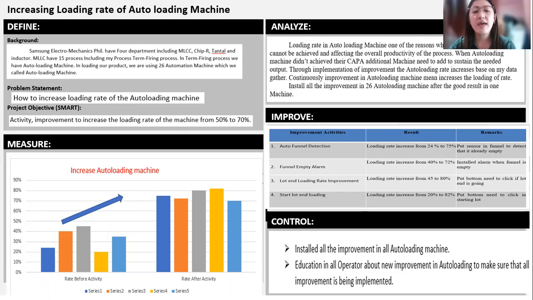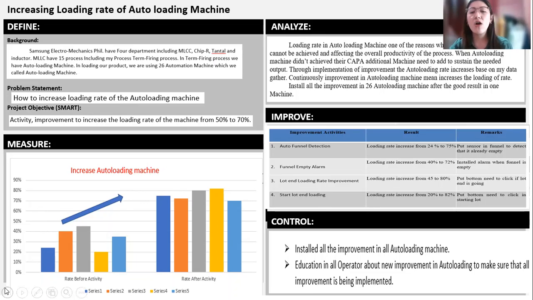Number 3, lot end loading rate improvement. Increase rate from 45% to 80%. Put a button that needs to be clicked if lot end is ongoing. Number 4, start lot end loading. Loading rate increased from 20% to 82%. Put a button that needs to be clicked when starting a lot. You will see in this graph that there is a big increase after the activities were implemented.